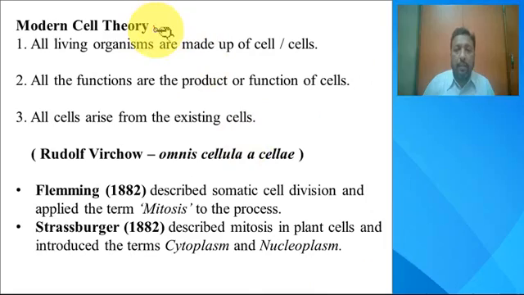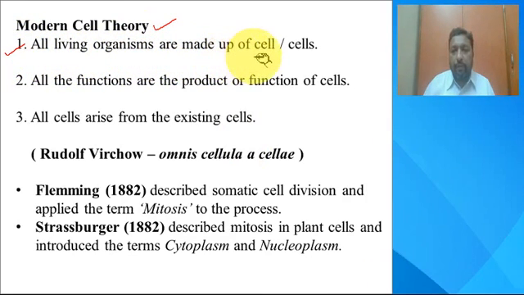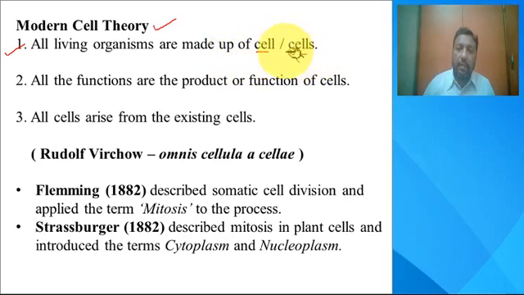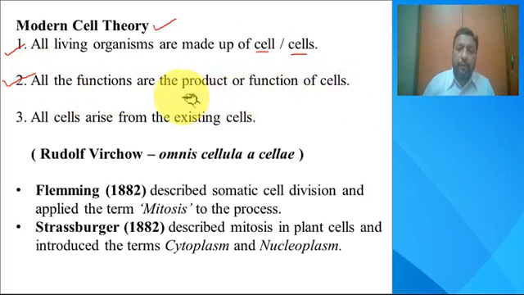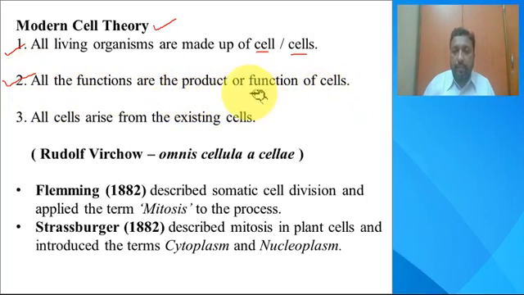So what the modern cell theory demonstrates is, first, all living organisms are made up of either a cell or cells. It may be made up of either a single cell or multiple cells, that is, unicellular or multicellular. Then all the functions are the functions of the cell. Whatever functions are carried out in the cells, a byproduct is produced.